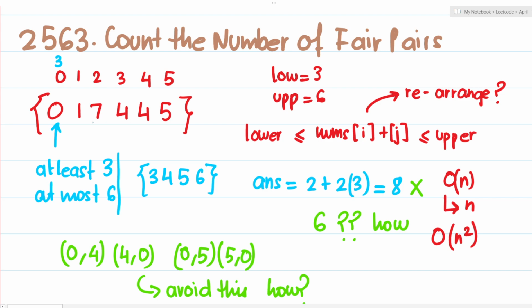Okay, now I am standing at this particular one. When I'm standing at this one, what do I add to this one so that the sum lies in the range 3 to 6? At minimum I need to add 2, at maximum I can add 5. Not less than 2, not greater than 5, isn't it? So with that in mind, I'm going to iterate through the rest of the array.